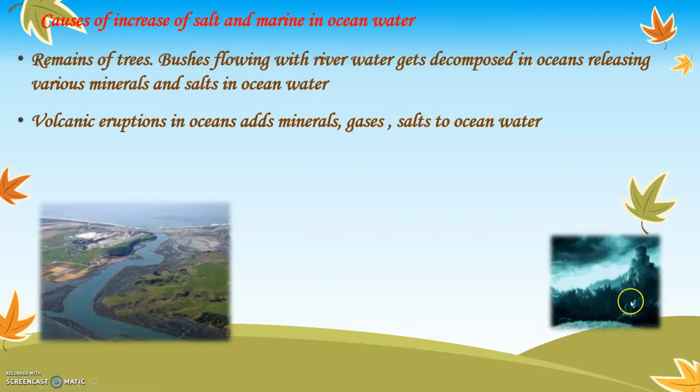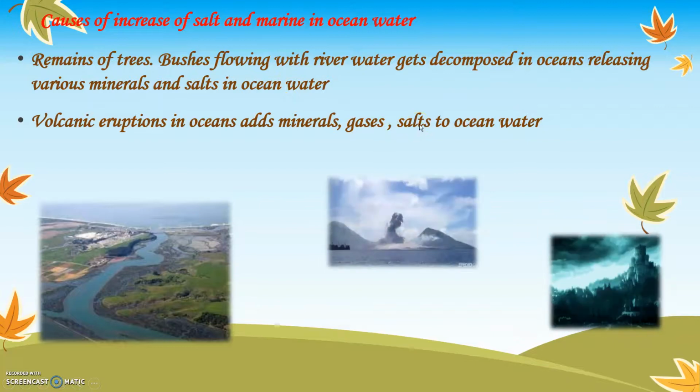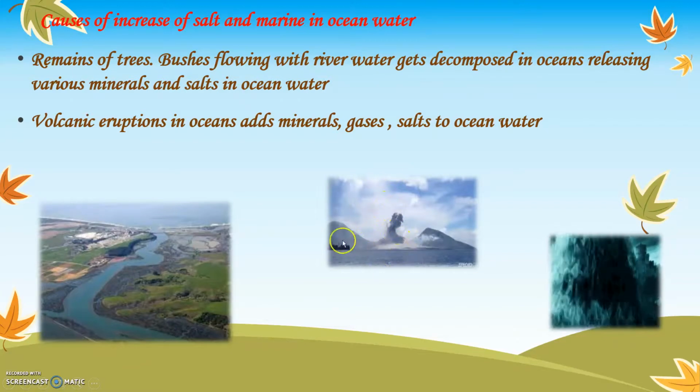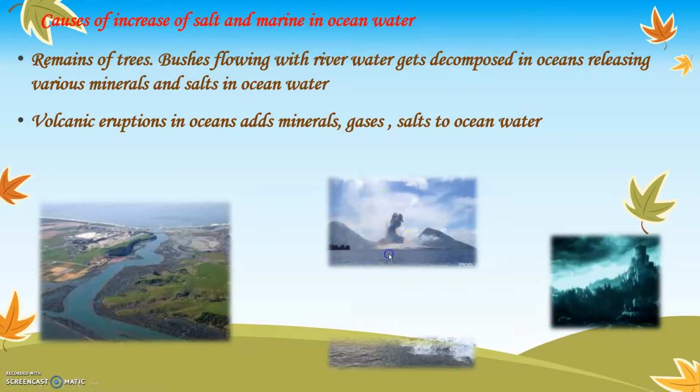Volcanic eruptions in ocean add minerals, gases, salt to ocean water. We have seen about volcanic eruptions. When volcanic eruptions and tsunami take place in the water, again, a number of gases and minerals and salts get added to the ocean water. This is called volcanic eruptions in the oceans. Because of these also, the salt gets generated in the ocean water.